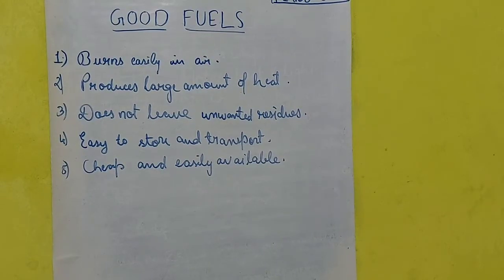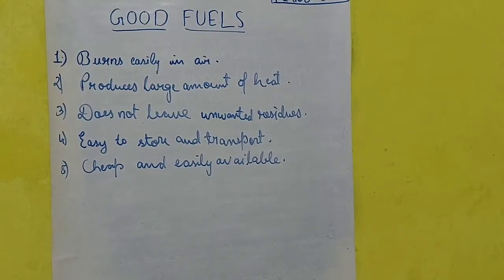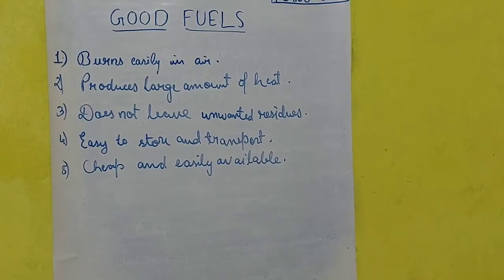These are some of the characteristics which tell us whether a fuel is good or not. We cannot say that all these characteristics will be found in one fuel. It's not possible, but we say the quotation that no one is perfect. So no fuel is perfect or ideal.